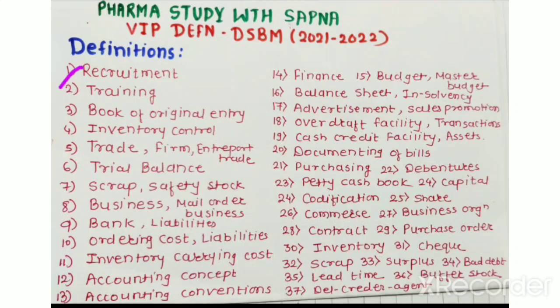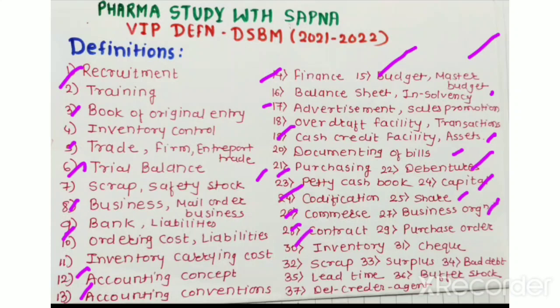First, recruitment, training, book of original entry, inventory control, trade, firm, entrepot trade, trial balance, scrap, safety stock, business, mail order business, bank, liabilities, ordering cost, inventory carrying cost, accounting concept, accounting conventions, finance, budget, master budget, balance sheet, insolvency, sales promotion, advertisement, overdraft facility, transactions, cash credit facility, assets, discounting of bills, purchasing, debentures, petty cash book, capital, codification, share, commerce, business organization, contract, purchase order, that is PO, inventory, cheque, scrap, surplus, budget, lead time, buffer stock and del credere agent.